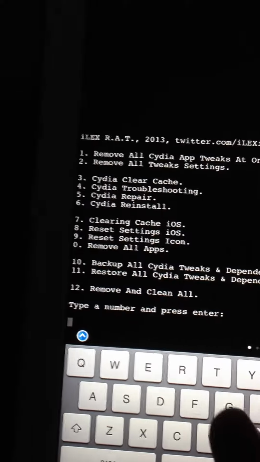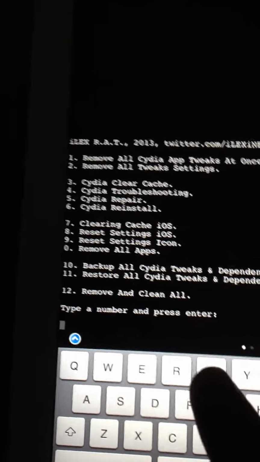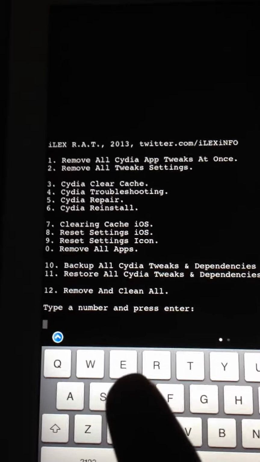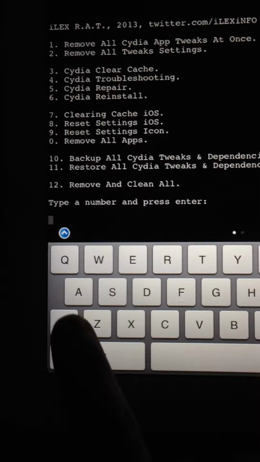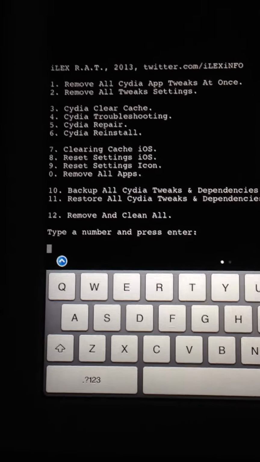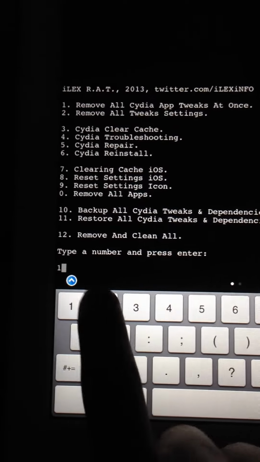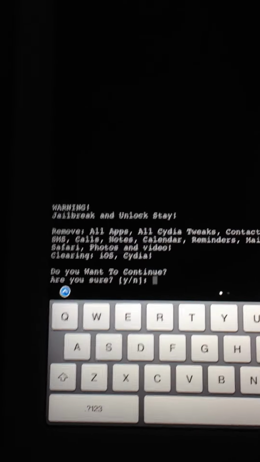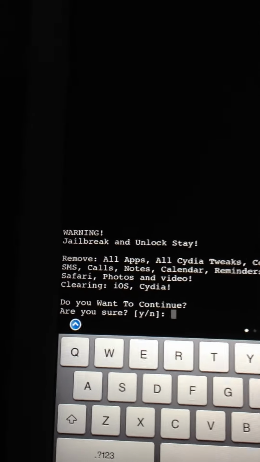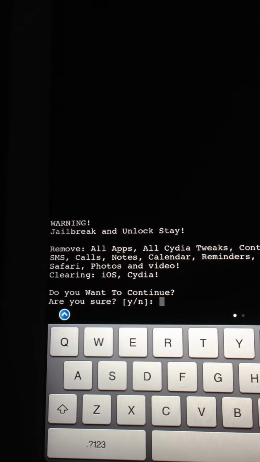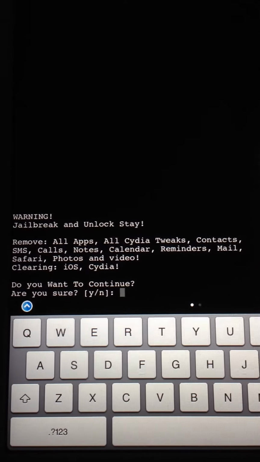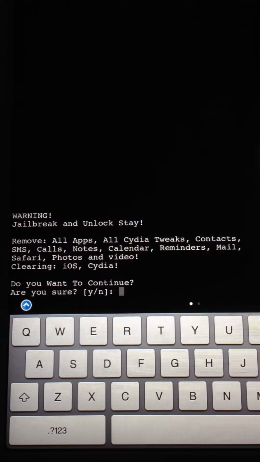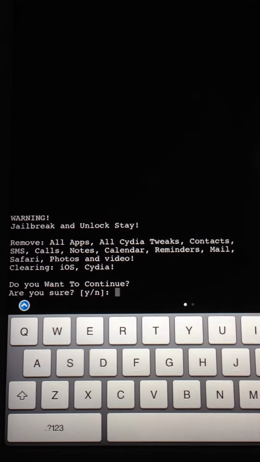And here, as you can see, we have multiple choices. We're going to choose number 12, which is Remove and Clean All. So on the keyboard we go to numbers, 1, 2, which is 12. Now it gives you a warning, and it says jailbreak and unlock stay. Remove all apps, all Cydia tweaks, contacts, SMS, calls, notes, calendar, reminders, mail, and everything.